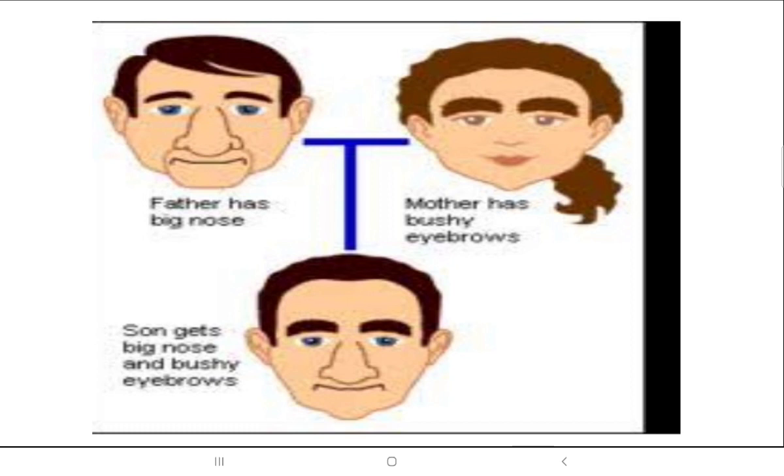Okay, like you can see in the slide, the father has a big nose, the mother has bushy eyebrows. The child got a big nose and bushy eyebrows. So what is the reason? The reason behind it is the father's tall character was dominant over the mother's short height. Father's tall height was dominant over mother's short height, meaning it was more expressive,